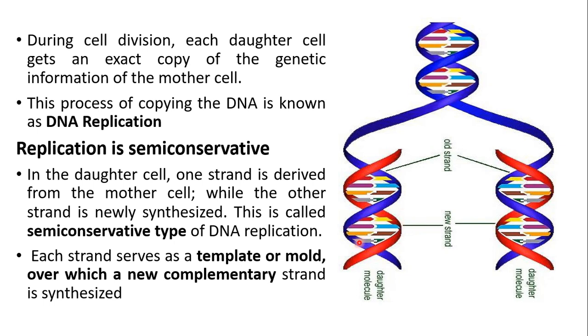In the daughter DNA, one strand is derived from the parent, that is the mother, and the second one is a newly synthesized one. So the daughter DNA will have a red as well as a blue strand. This is called the semi-conservative type of DNA replication. Semi-conservative means half of the original DNA, here it means the parent strand, is conserved in the daughter cell. Okay.